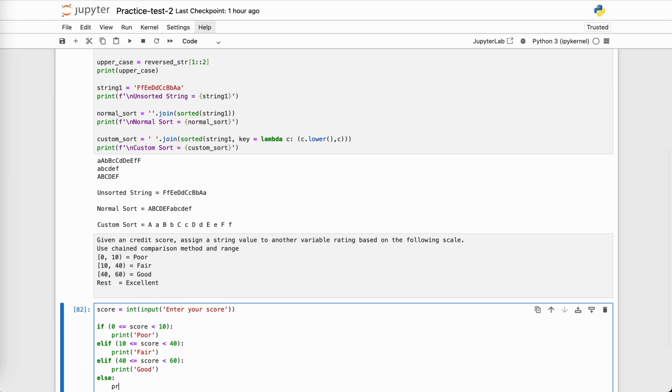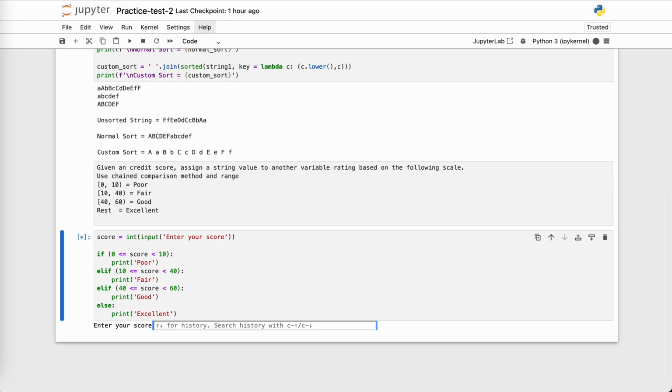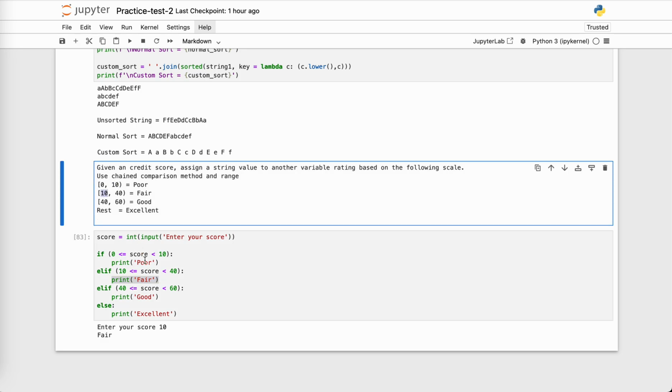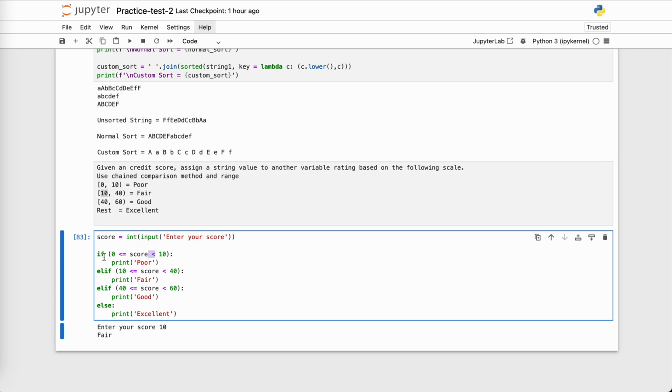Okay, and for all other values it should be else, print excellent. Okay, let's run this and I will enter my score as 10. So it says fair. Okay, why? You can see over here 10 is in two places. In our chained comparison, I have mentioned if it is less than 10, meaning that if it is from 0 to 9, it will go in poor. Then less than equals to, meaning 10 is included over here in the second condition. So from 10 till 39, the score will be fair. Okay, so this is chained comparison.